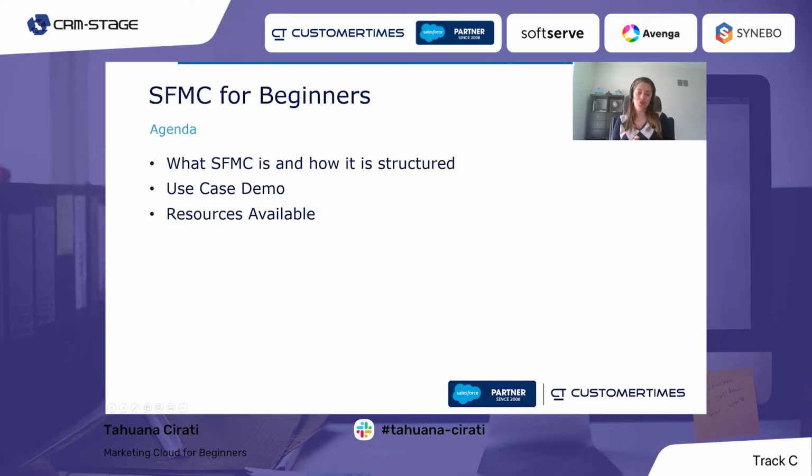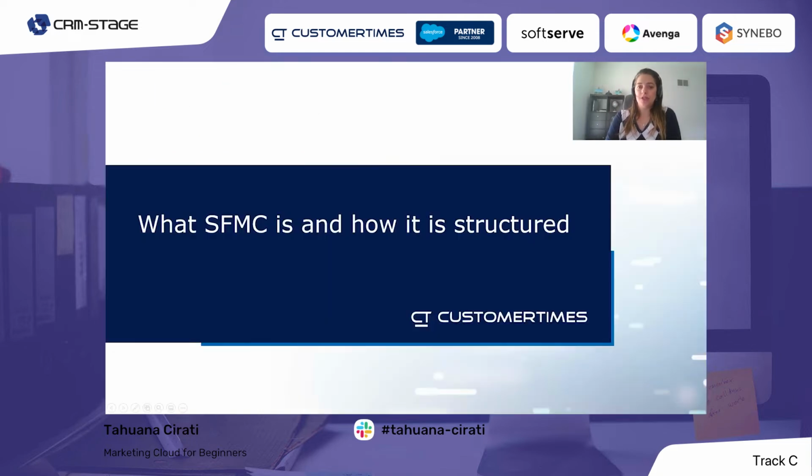Here is what we'll cover during our session today. I will start talking about what Marketing Cloud is, how this tool was built through acquisition, and how it is structured. Then the main part of this session, I want to show you how to implement a simple use case using standard features in Marketing Cloud. So my plan here is to build a cloud page using a form to collect the webinar subscriptions and send an email confirmation using a journey. And to close things off, I will provide a list of some resources available for those who want to get deeper into the tool.